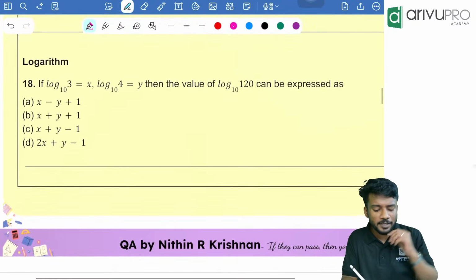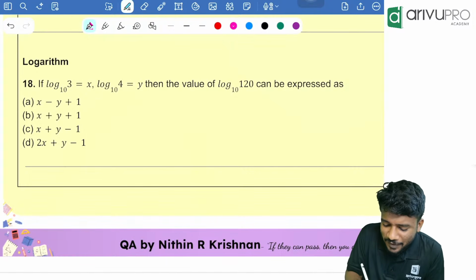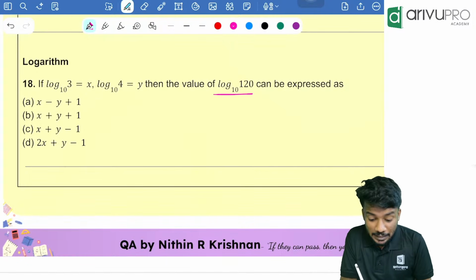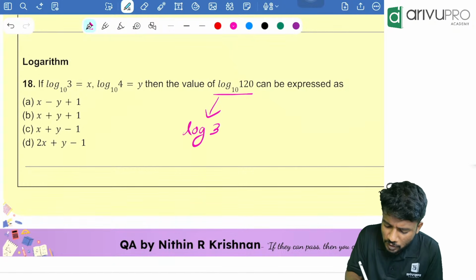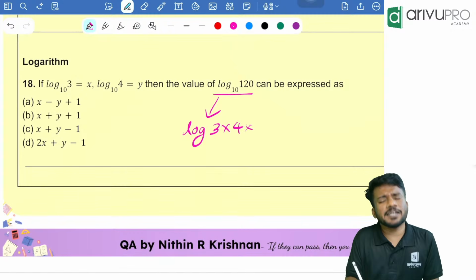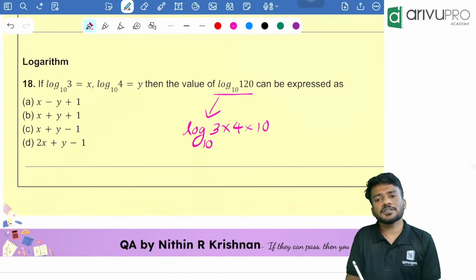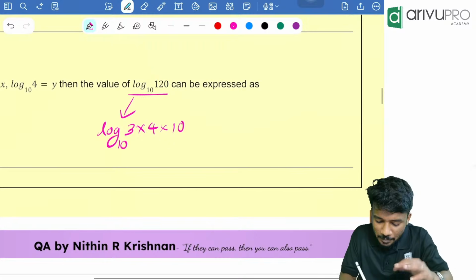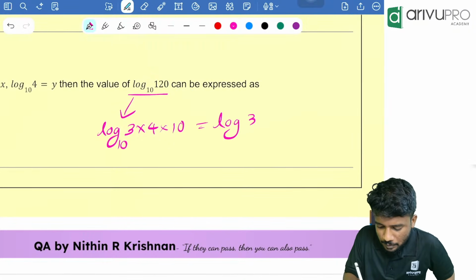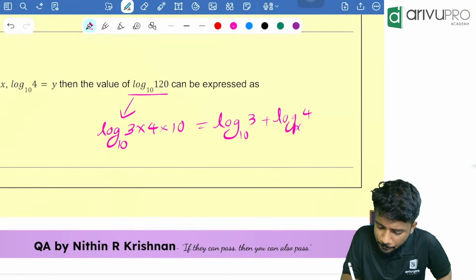Next one, logarithm based question. X value is this much, Y value is this much. We need to find the value of log of 120. People, how will I write log of 120? Log of 3 into 4 into 10. So 3 into 4 is 12, and 12 into 10. People, this is of the form log of A into B into C, which is nothing but log of A plus log of B plus log of C.